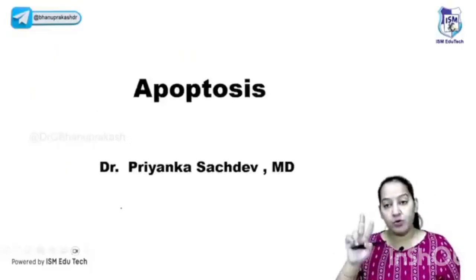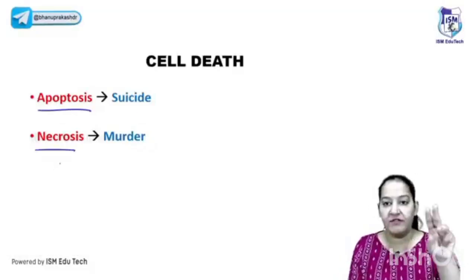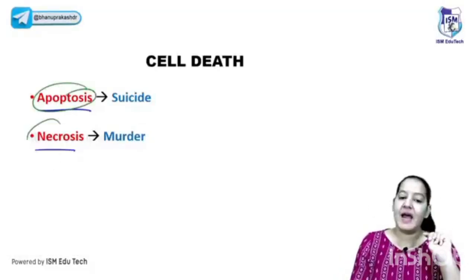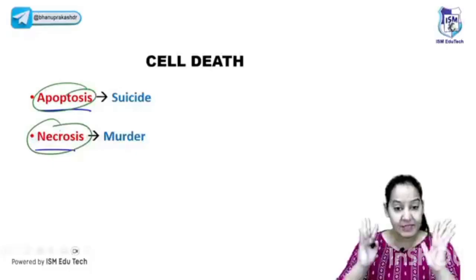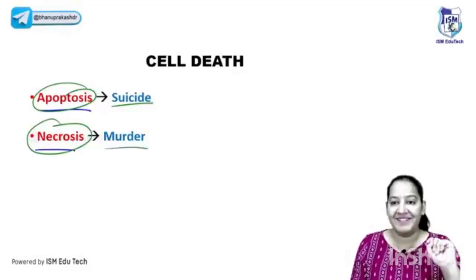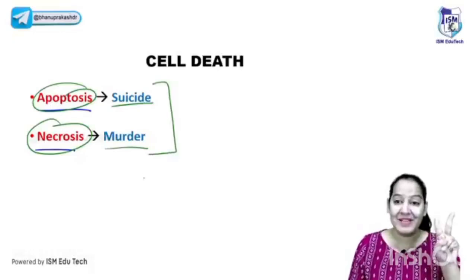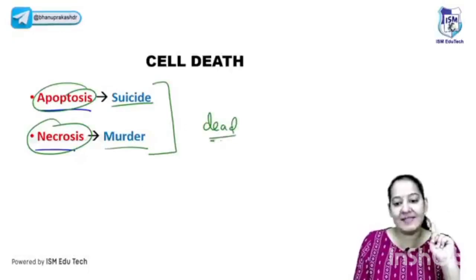Let's come to the next topic, the two types of cell death. I am going to cover two types of cell death now. One is apoptosis, one is necrosis. We will be covering them one by one. In these two types of cell death, the cell dies by one of the methods. You can compare apoptosis with suicide and necrosis with murder. I will prove that, and in the end you will be convinced. Apoptosis is suicide and necrosis is like murder. In both of them the person will die. Here also the cell is dead, but there are two ways.